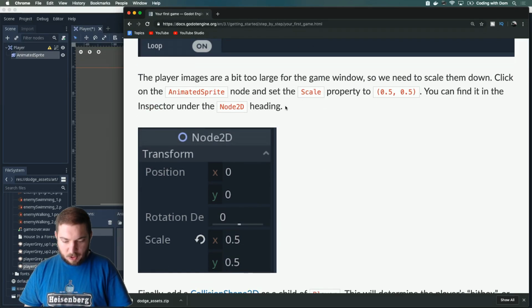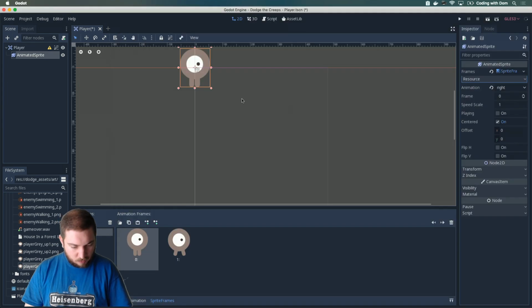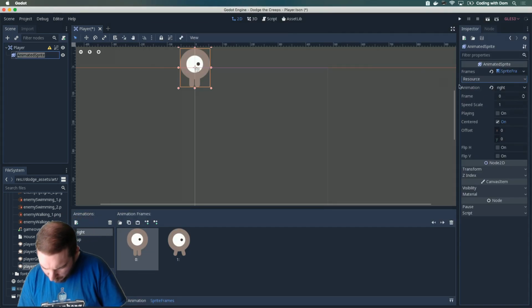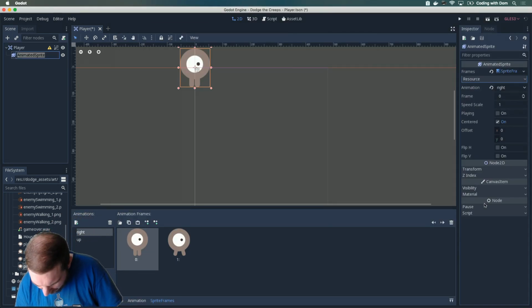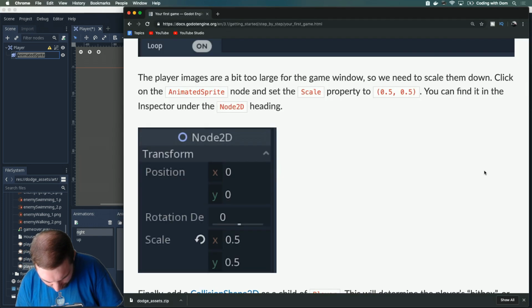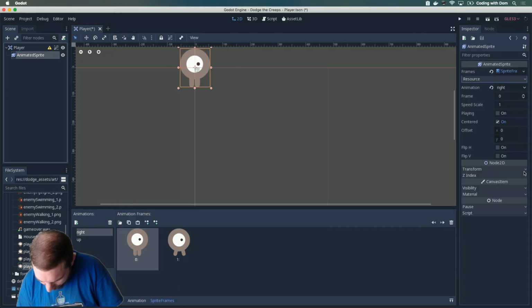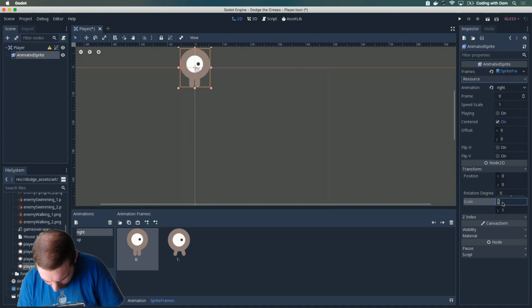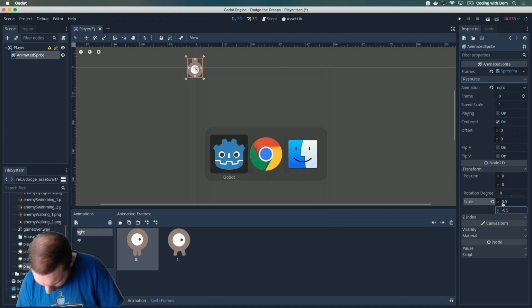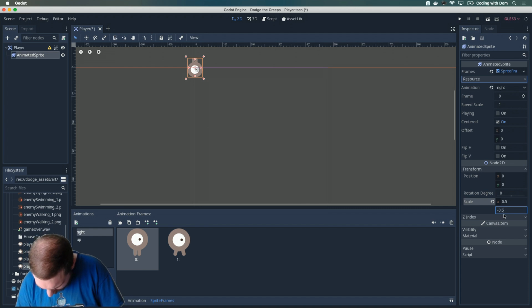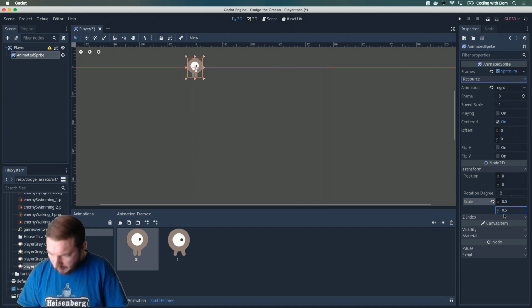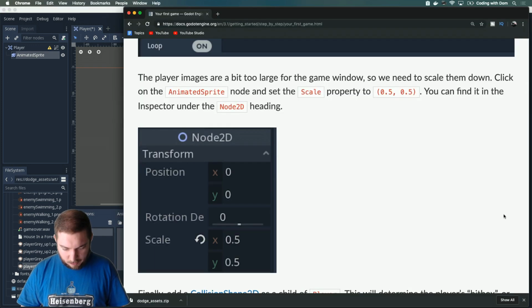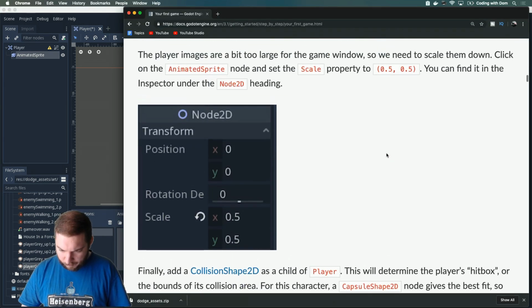Click on the animated sprite node and set the scale property to 0.5, 0.5. Where do I see this? Under transform. Scale. Okay. You can find it in there.